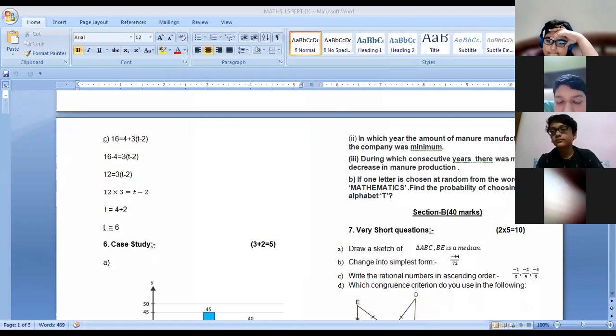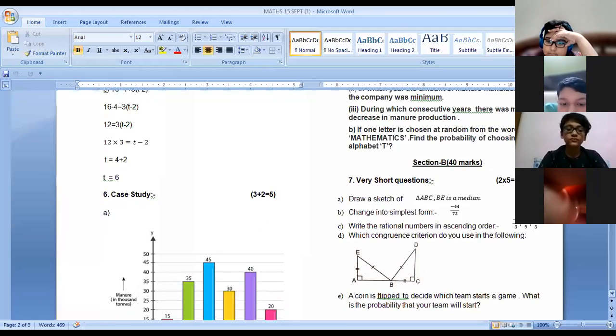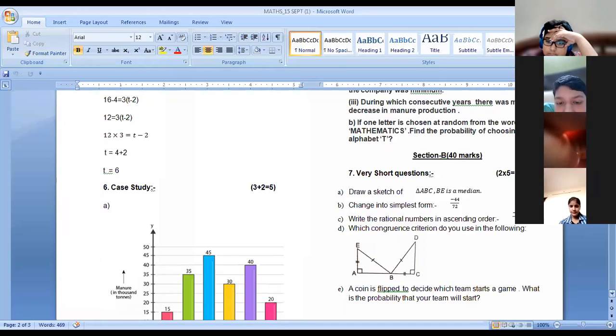Next is, which congruence criteria you have used here? No, SAS is wrong, Srajal. That's the wrong criteria. Yes, Jayavardhan, you're right. RHS. I have told you earlier, yes, Haryanshi, RHS is the correct answer. Yes, Anshika. Because I told you that if one angle is 90 degrees, you have to write accordingly right hand side. I have already explained this in the revision class, that don't get confused between SAS and RHS. If you are getting one angle as a right angle, 90 degrees, then you have to write RHS.